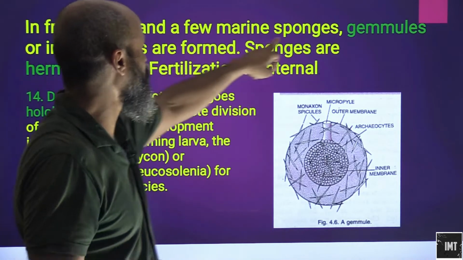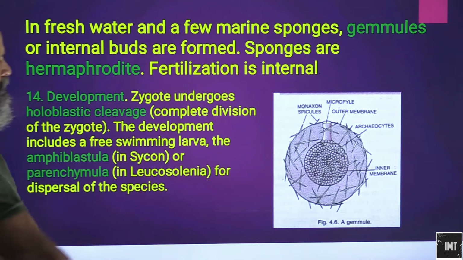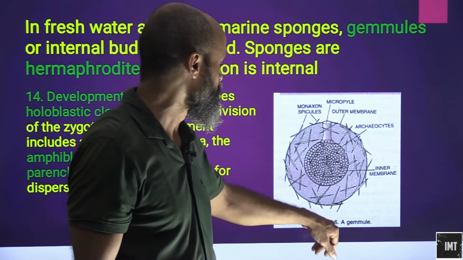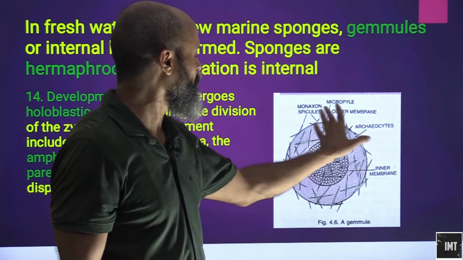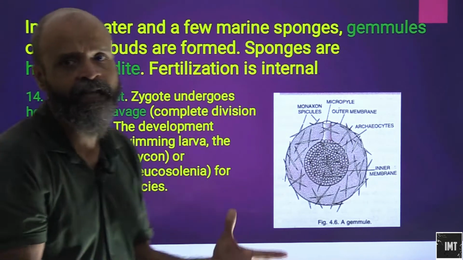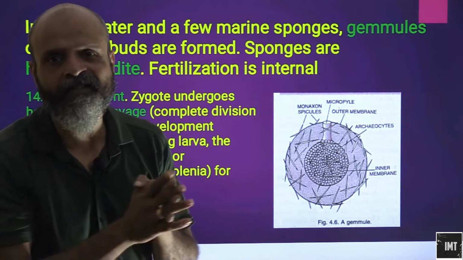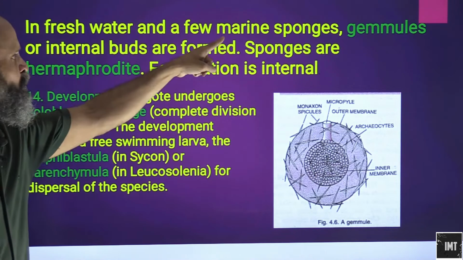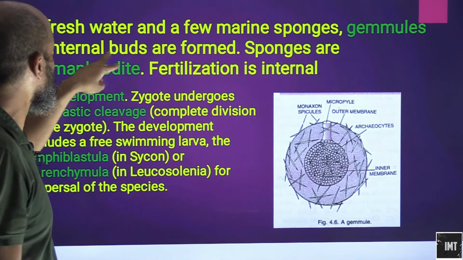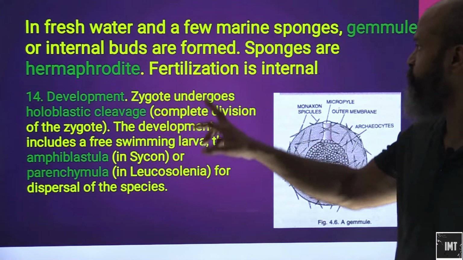Then in fresh water and a few marine sponges, gemmules or internal buds are formed. So this is basically a gemmule, an internal bud. Sponges are hermaphrodite, which means that they have both male and female sex organs within the same body. In fresh water and a few marine sponges, gemmules or internal buds are formed.